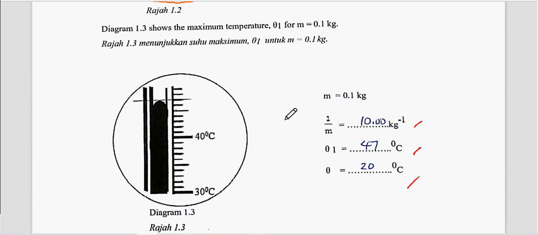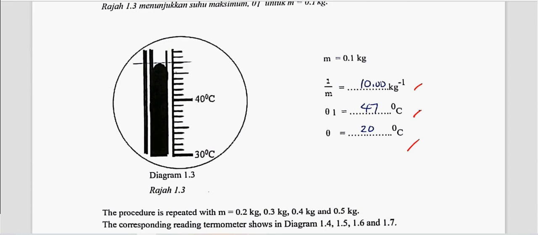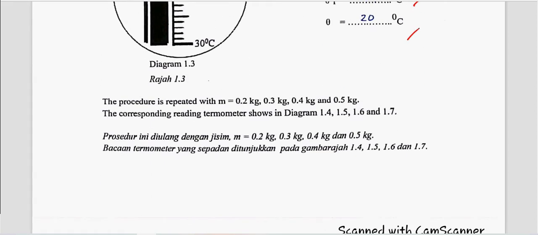Then diagram 1.3 shows the maximum temperature theta 1 for the mass m, 0.1 kilogram. Here, of course, you need to fill in the blank. Now, do you see this word? The procedure is then repeated, diulang, with the mass, jisim. So we know that the mass will be the manipulated variable, which means the increase of temperature will be the responding variable.